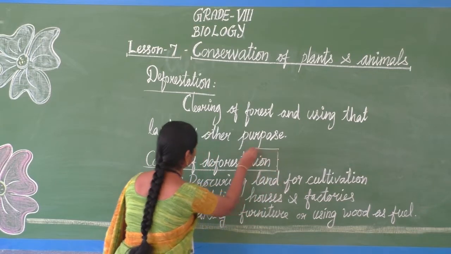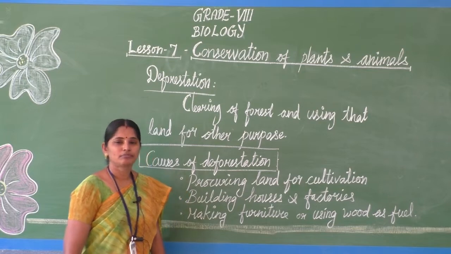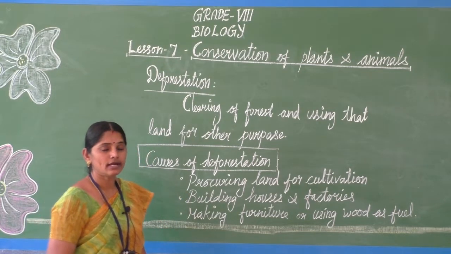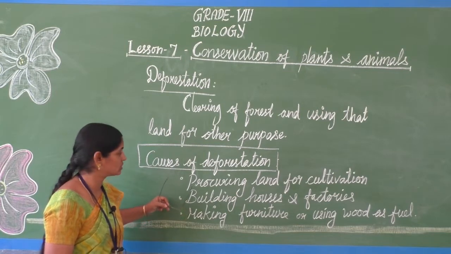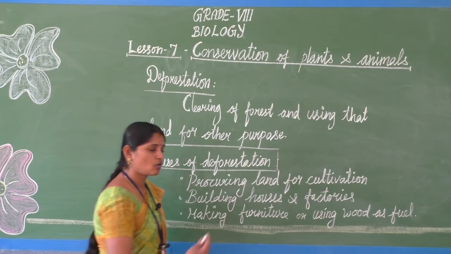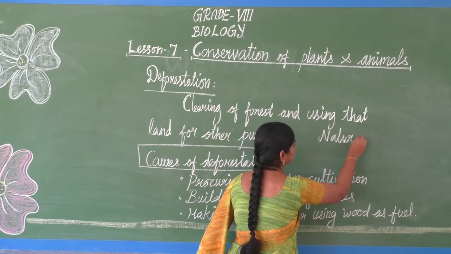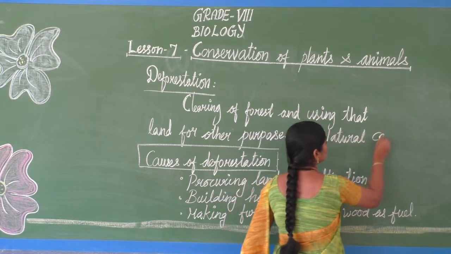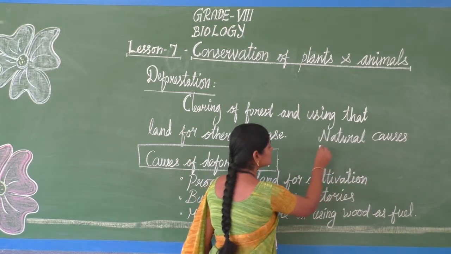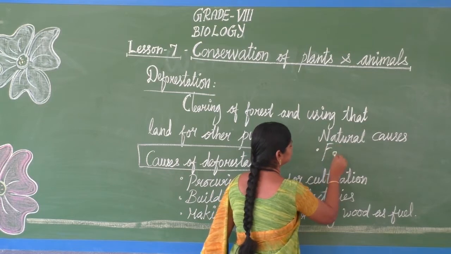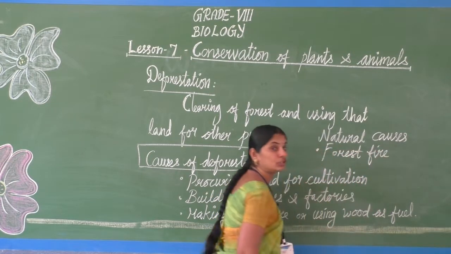How deforestation came about. Okay, what may be the man-made causes of deforestation? These are the man-made causes. What are the natural causes of deforestation? Natural causes: forest fire and drought.